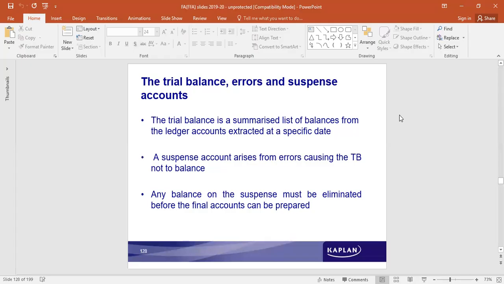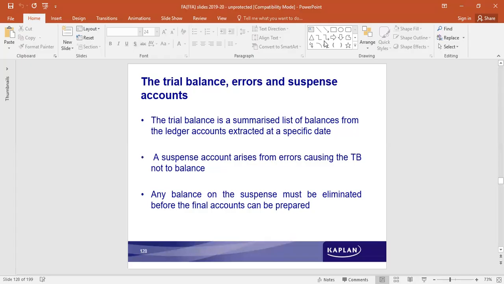Trial balance is a statement showing a summary of all the accounts. The balances at the end of the period are all brought to a statement called a trial balance. The trial balance is a summarized list of balances from the ledger accounts.